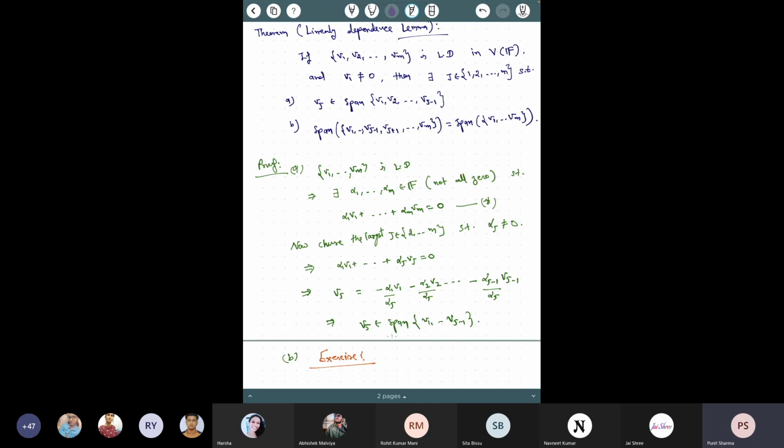But if I'm writing it in this ordering, then you can say that this Vj can be written as a linear combination of preceding vectors. So why not V1? Because if I want to write the same result in the same way, then I cannot write V1 as a linear combination of preceding vectors, because there are no vectors. Is it okay now?